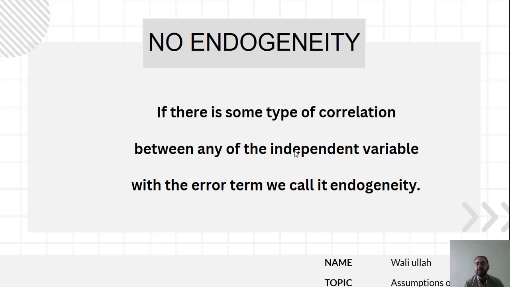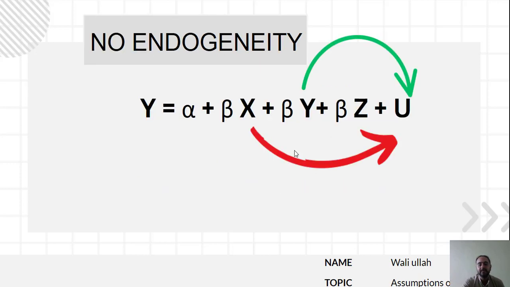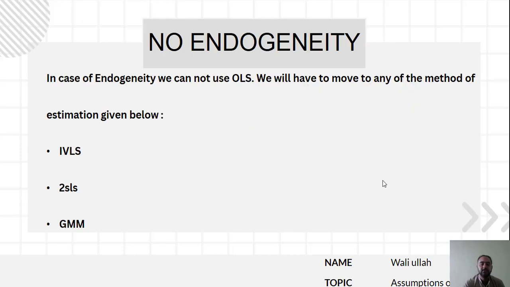So what is endogeneity? If there is some type of correlation between any of the independent variables and the error term, we call it endogeneity. So if there is some correlation between x and u, or y and u, or z and u, then we will say that there is endogeneity. In case of endogeneity, we cannot use OLS. We will have to move to another method of estimation. Some methods of estimation which can be used in case of endogeneity are given below. The first one is IV, the second is 2SLS, and the third one is GMM.